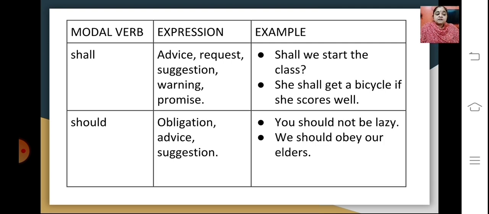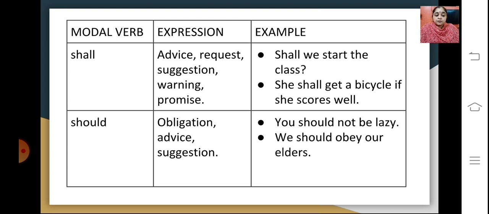Then the modal verb here is shall, which expresses an advice, a request, warning, or a promise. Like, shall we start the class? So there is a question, there is a suggestion that is put in. We shall get a bicycle if she scores well. So there is a promise made here that if she scores well, a bicycle will be given.